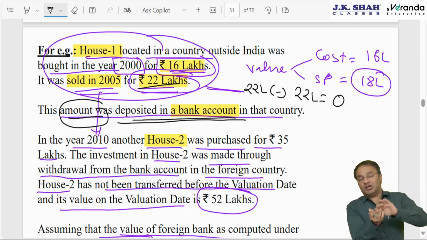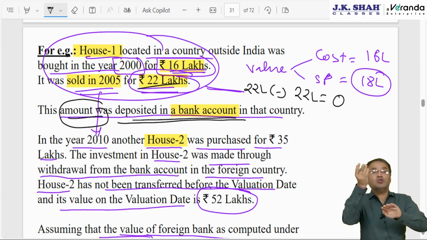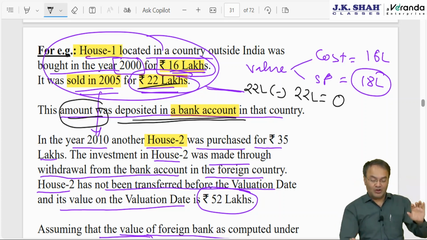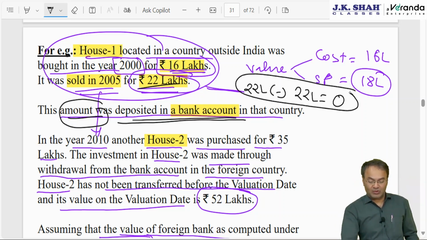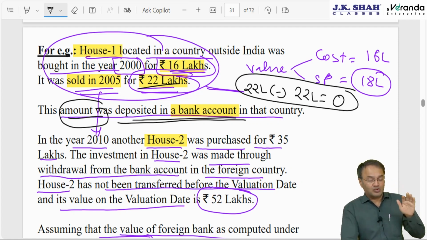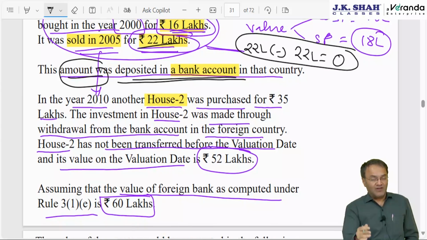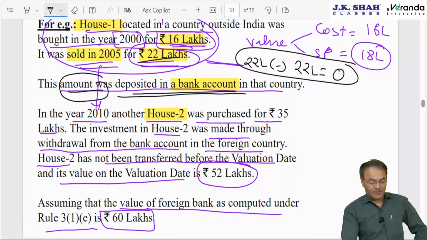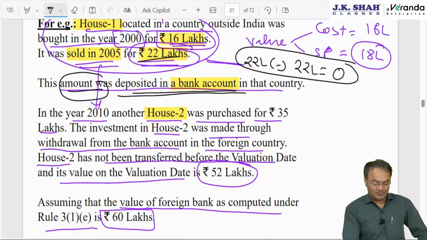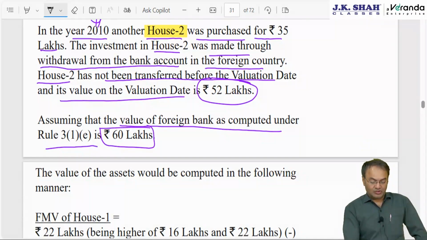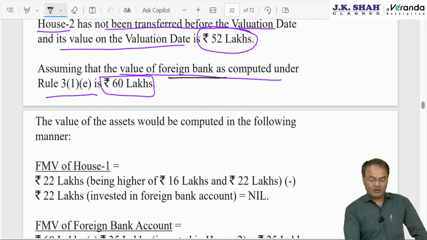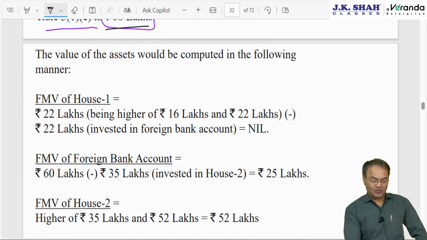Sale proceeds are deposited in the bank account. The value of the bank account shoots up by 22 lakh. The value of the old asset will reduce by 22 lakh. 22 lakh will be added to the bank account because it is deposited, and the same amount should be reduced from the value in the hands of the assessee. Okay, so one by one, assuming that the foreign bank account value is 60 lakh, house 1, what will happen?